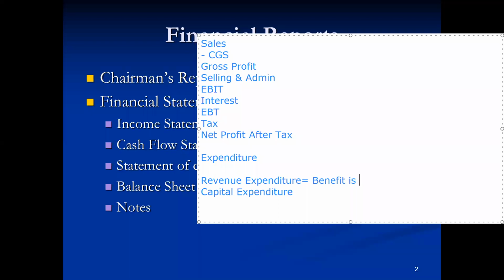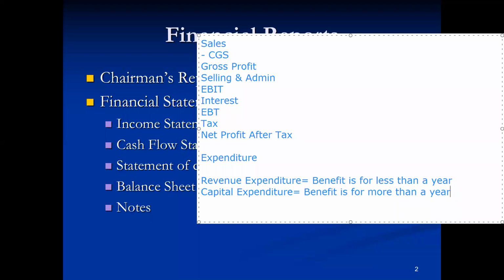Very right. Revenue expenditure is the expenditure whose benefit is for less than a year. And when you talk about capital expenditure, these are the expenditures whose benefit is for more than 1 year. So this is the basic difference between revenue expenditure and capital expenditure.